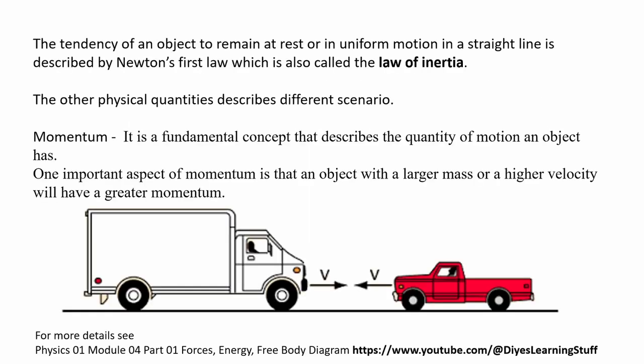The tendency of an object to remain at rest or in uniform motion in a straight line is described by Newton's first law, which is also called the law of inertia. The other physical quantities are described as the following. Momentum is a fundamental concept that describes the quantity of motion an object has. One important aspect of momentum is that an object with a larger mass or a higher velocity will have a greater momentum. If two vehicles collide, we have to consider the difference of their mass and speed. For this case, where a truck collides with a car moving at the same speed, the truck will have greater momentum. This has nothing to do with the condition stated in the problem.